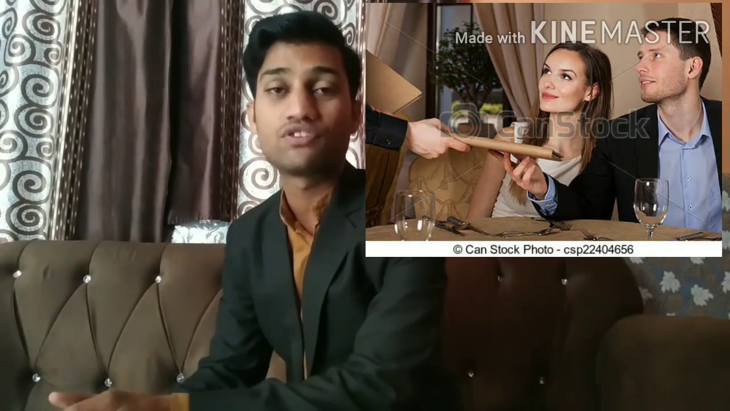What is menu? Whenever we visit any restaurant, we go and sit over there, and what is the first thing the waiter does? He gives you a card. What does he give you? He gives you a card which consists of all the information about the dishes the restaurant is going to serve. What is that card? That card is called menu.